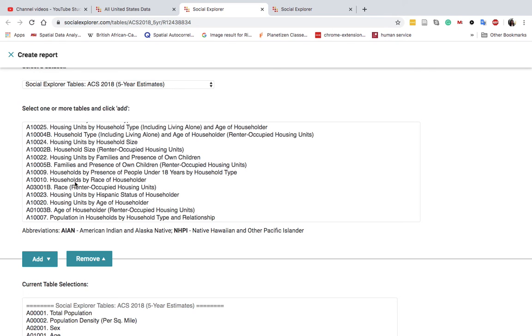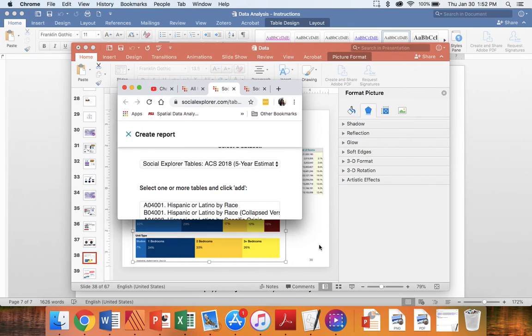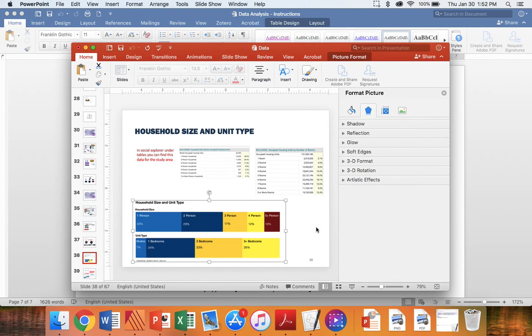Here we're looking for housing units. Occupied housing units by number of rooms.